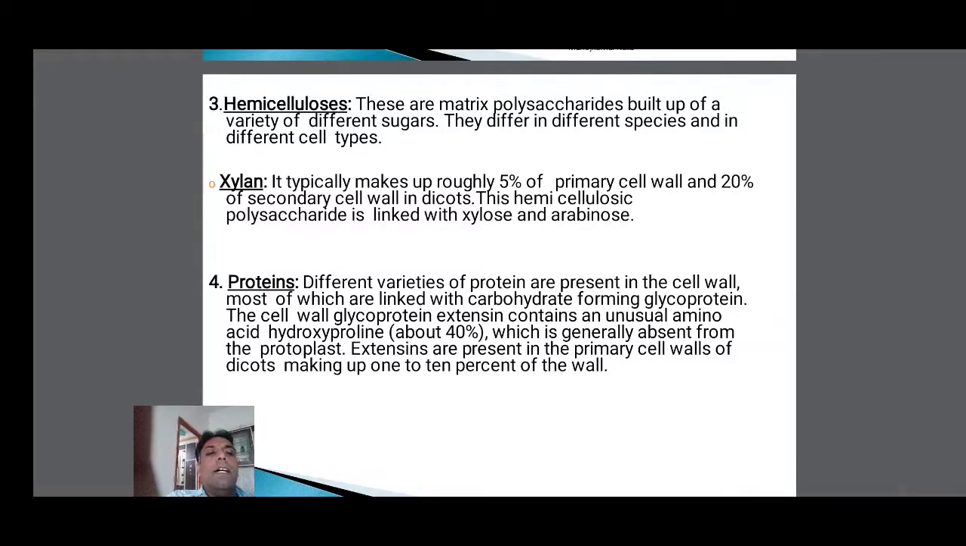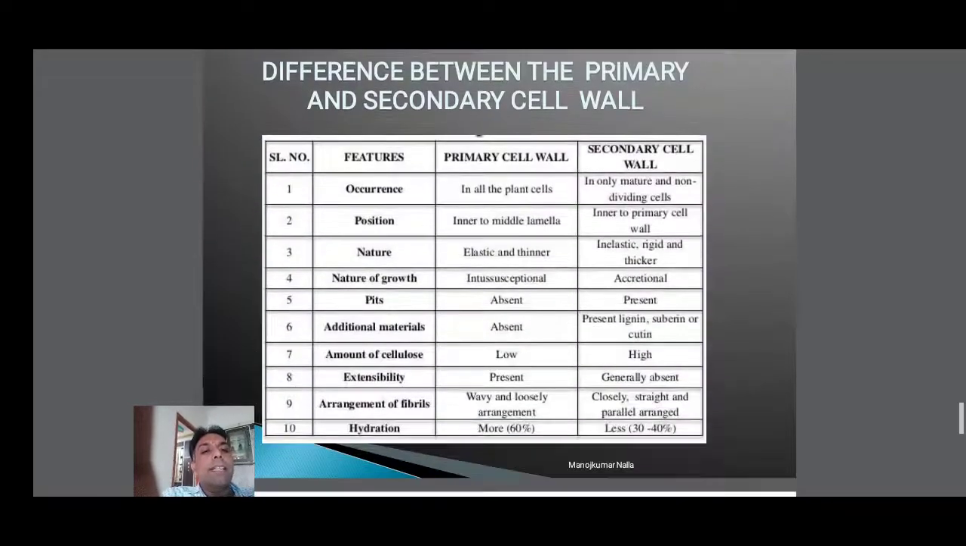Extensin makes up to 10% of the cell wall. So these contain the amino acid hydroxyproline, which is absent from the protoplast. Hydroxyproline is mainly present in the primary cell wall of dicots, making up 1 to 10% of the wall. In the total dicot wall, hydroxyproline is present at 1 to 10%.